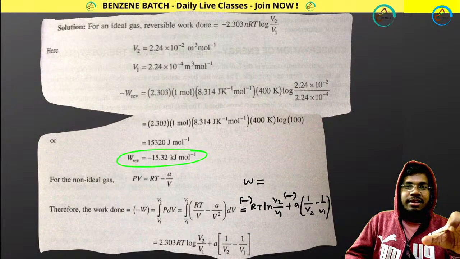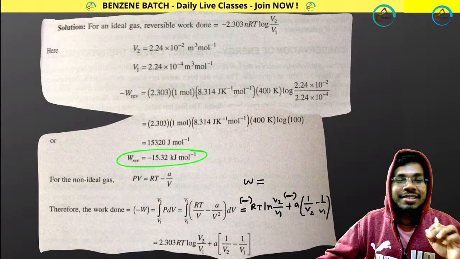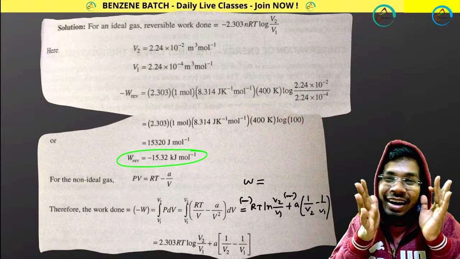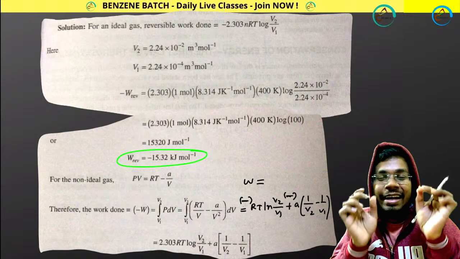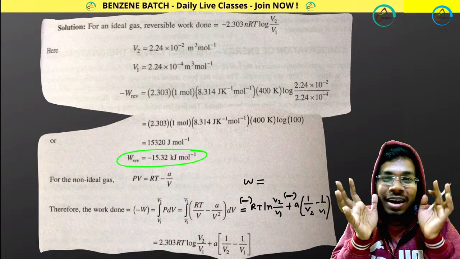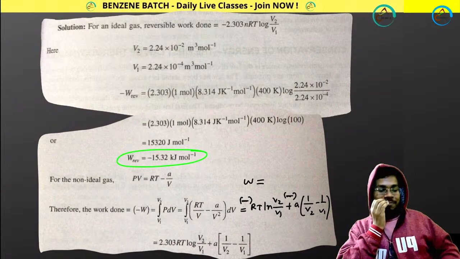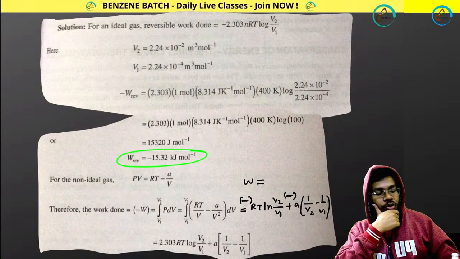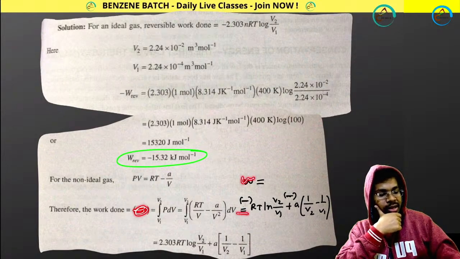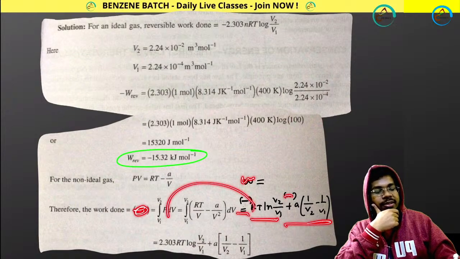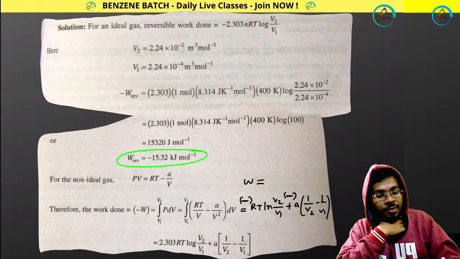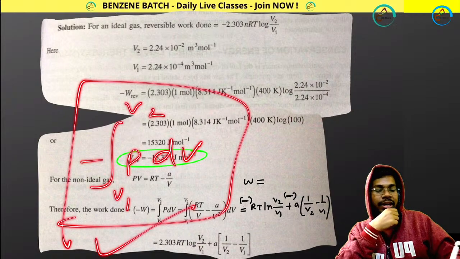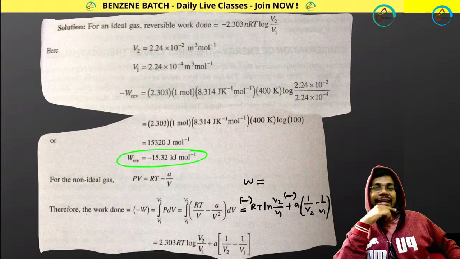Solve tough questions. You can easily solve easy questions in your examination. And in most of the cases, questions generally come from the isothermal process. I am telling you, it's a trick. So W will be equals to minus RT ln V2 by V1 minus this, if you solve this integration. That's why I told you, remember this value. Remember this expression. You can easily get any kind of expression.